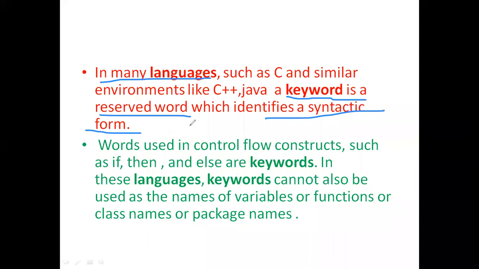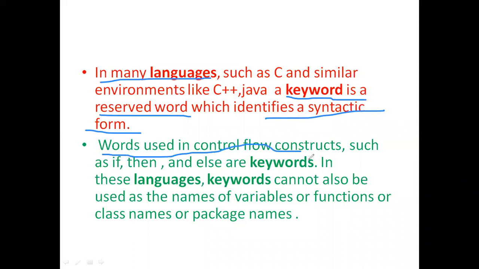So there are some reserved words for every programming language. Each and every word has a certain syntactic form. For example, if we define if, it means we are going to check a condition, that is the syntactic form of if.